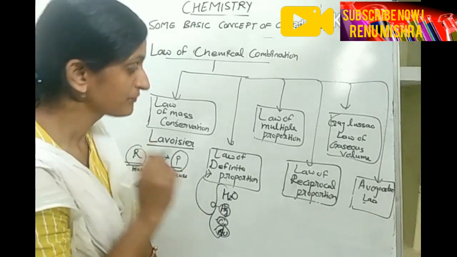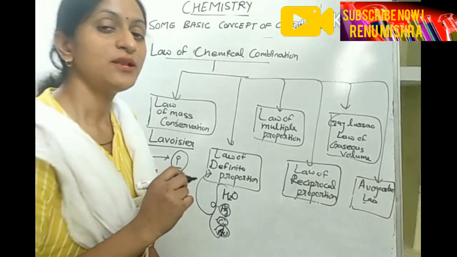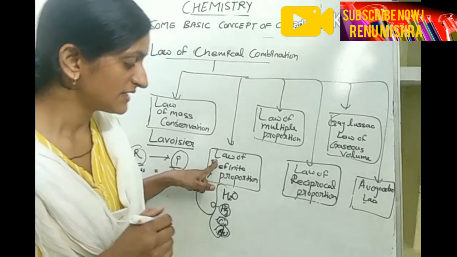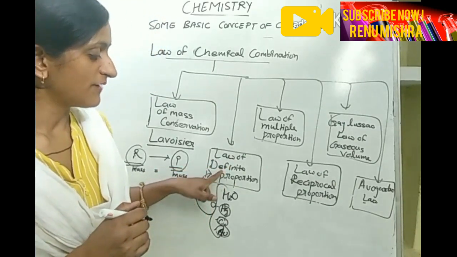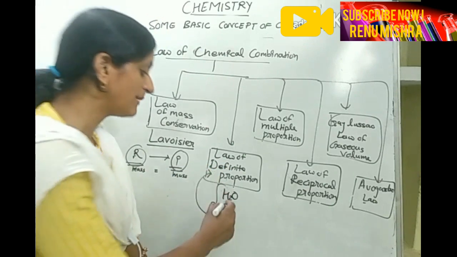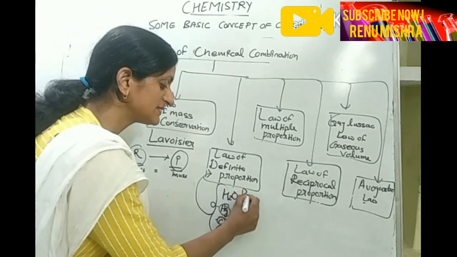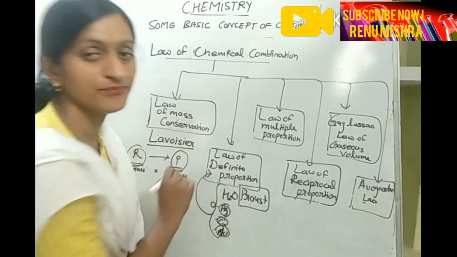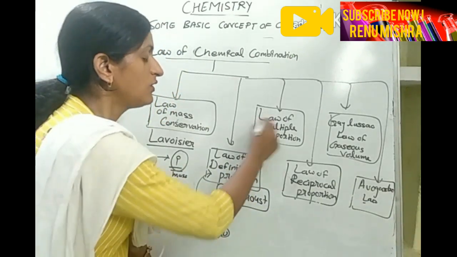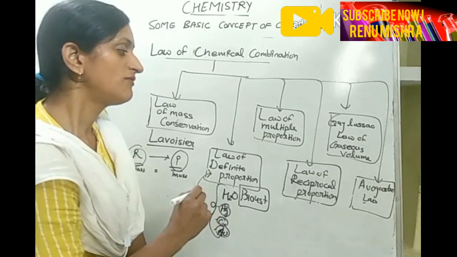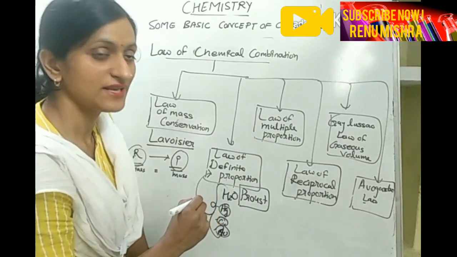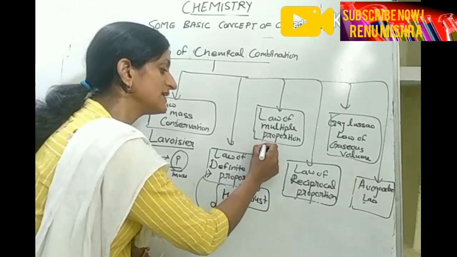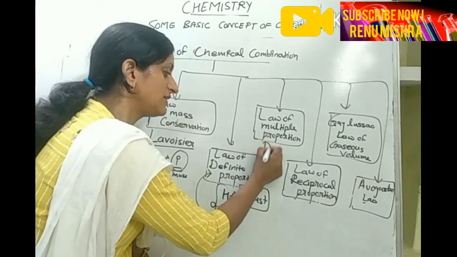Is it clear? Next one, the law of multiple proportion. One thing I forgot here: the law of definite proportion was given by the scientist Proust. The law of multiple proportion, which I will explain today, was given by the scientist Dalton.